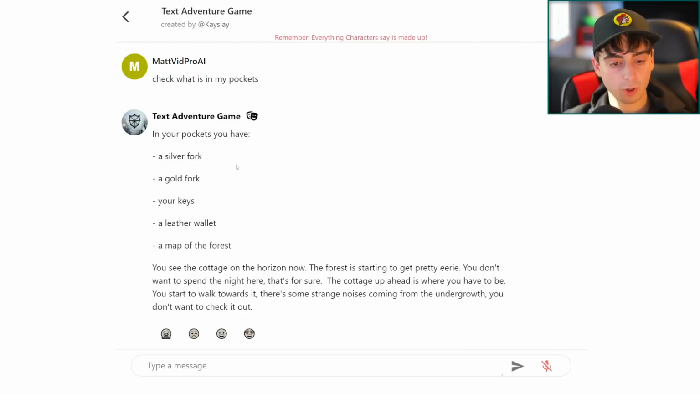So we've got a silver fork, gold fork. I don't know what the obsession with forks is. We got keys, leather wallet, map of the forest. See a cottage on the horizon now. The forest is starting to get really eerie. You don't want to spend the night here, that's for sure. Cottage up ahead is where you have to be.